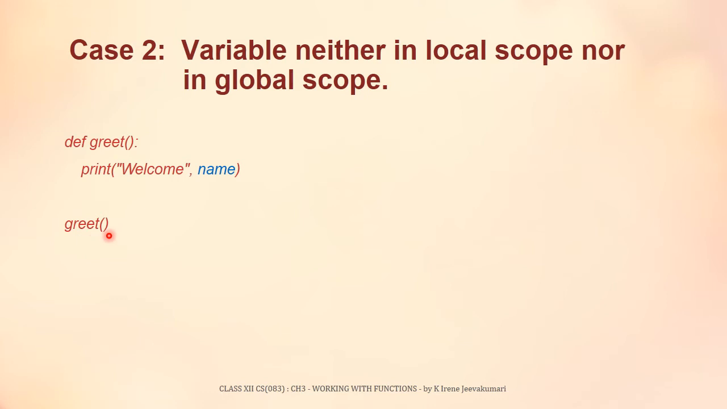So the program's execution jumps from this function call to its function definition greet. This function definition, in its body, has a print statement. So it prints a message welcome and it has a variable called name.